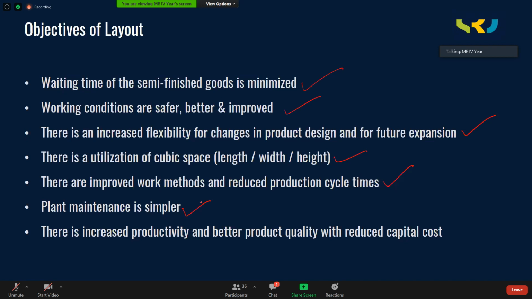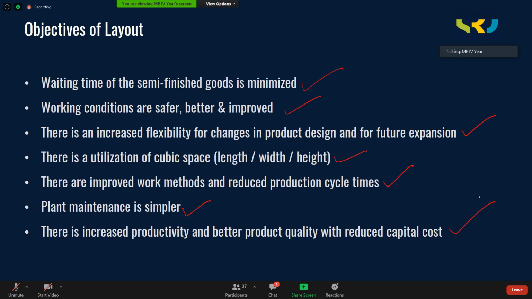When the machine is not working, it is free for, let us say, 4 hours. Just 4 hours, overhauling of the machine will be done, or the preventive maintenance of the machine will be done, so that sudden breakdown of the machine while processing will not occur. And there is increased productivity and a better product quality with a reduced capital cost. This is one more objective.